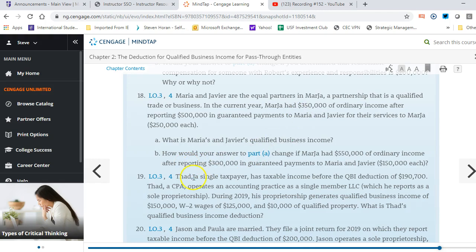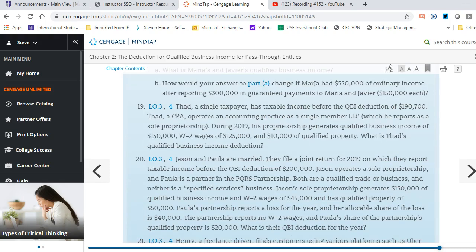B is, how would your answer change if Maria and Javier had 550 of ordinary income after reporting the 300,000 in guaranteed payments at 150 each? The only real difference is we just take the 550 and divide it by 2, which is now 275, because guaranteed payments do not factor into that. It's a payment that's guaranteed. It does not go into determining what the QBI is, so the answer just becomes 275.